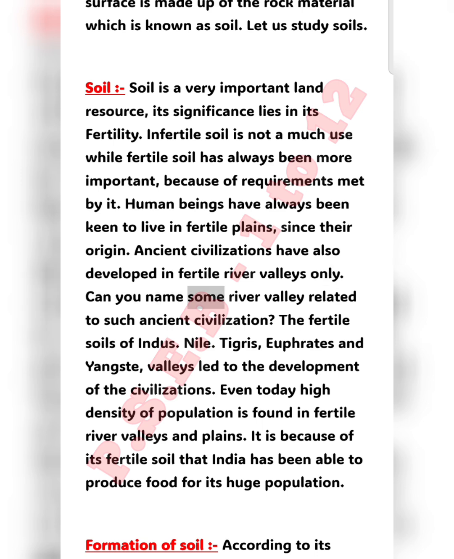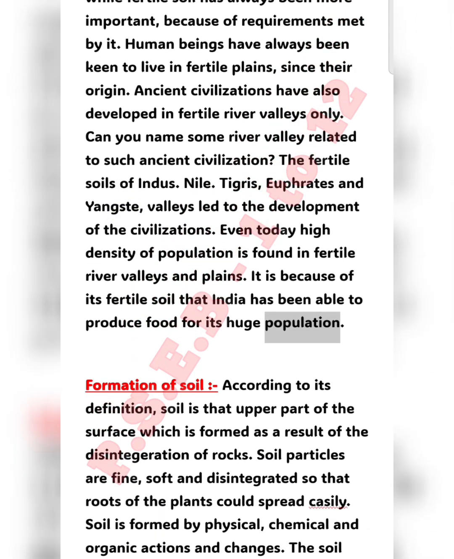Can you name some river valleys related to such ancient civilizations? The fertile soils of Indus, Nile, Tigris, Euphrates, and Yangtze valleys led to the development of the civilizations. Even today, high density of population is found in fertile river valleys and plains. It is because of its fertile soil that India has been able to produce food for its huge population.